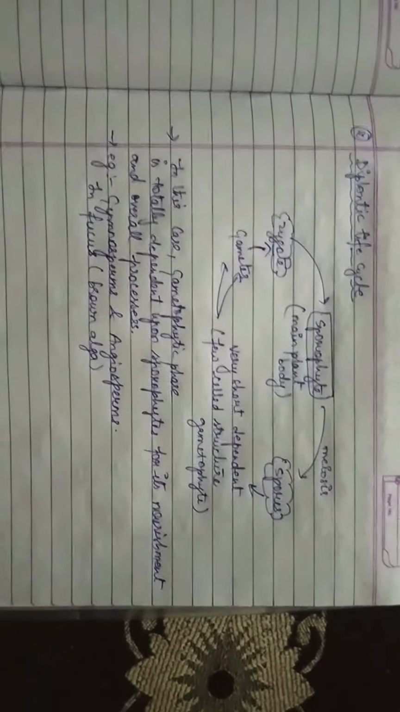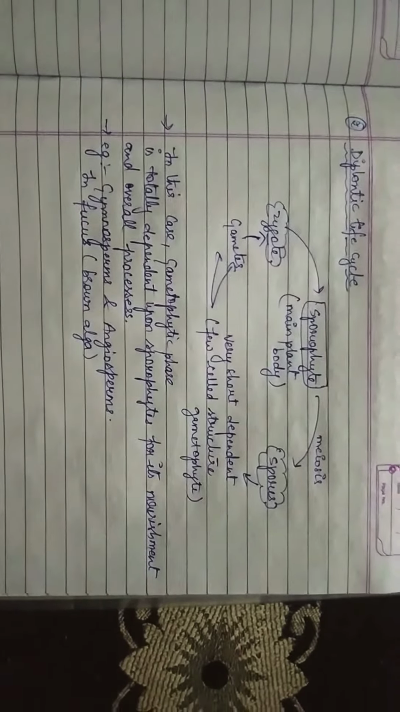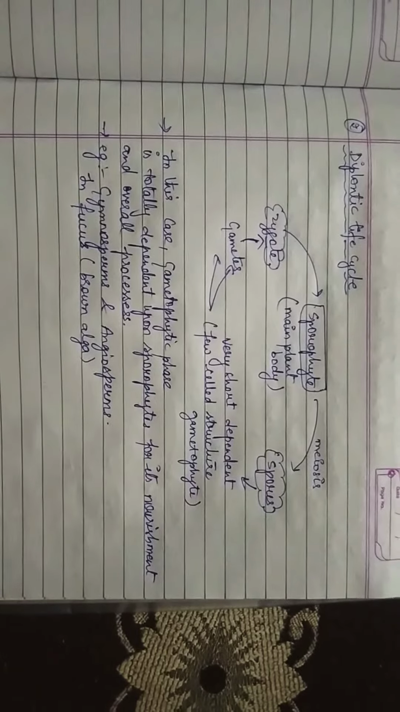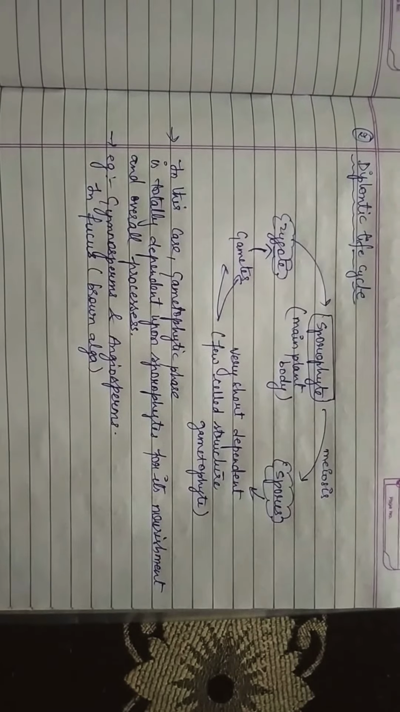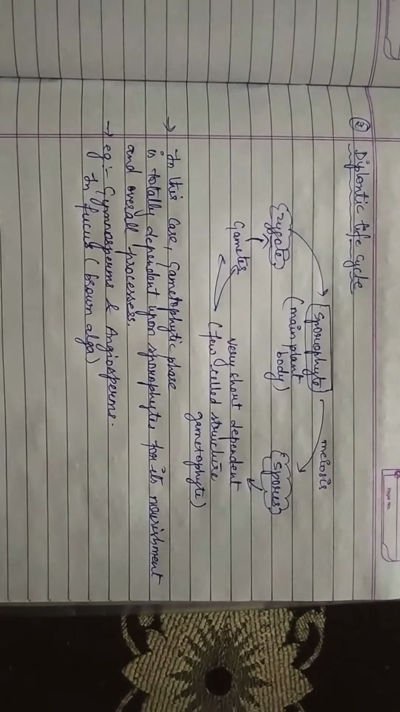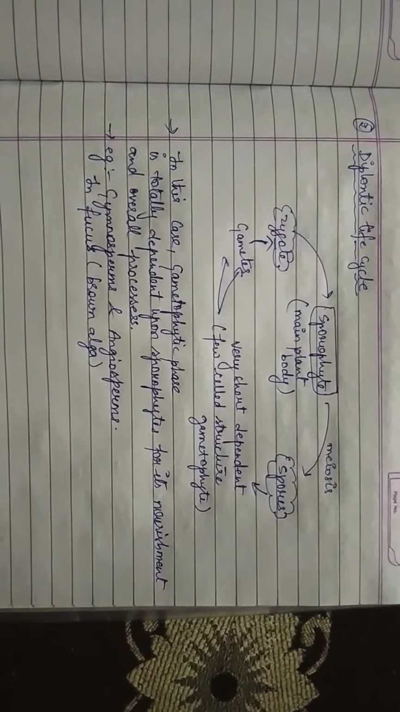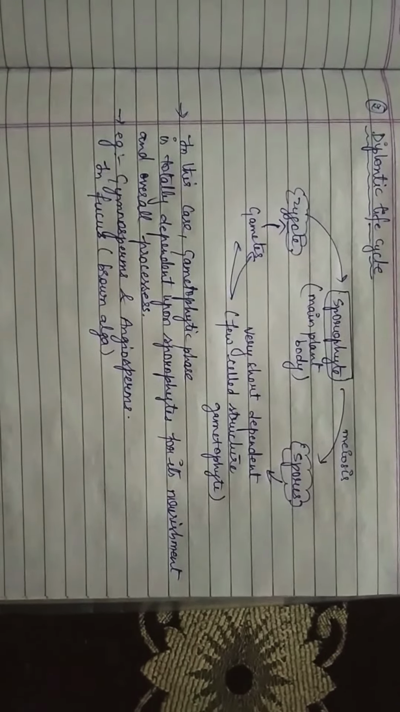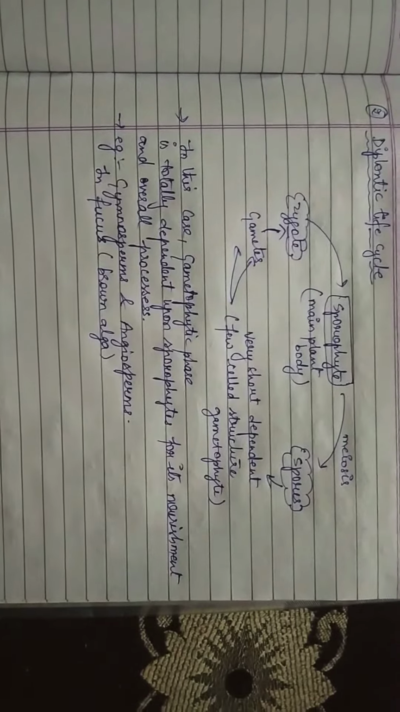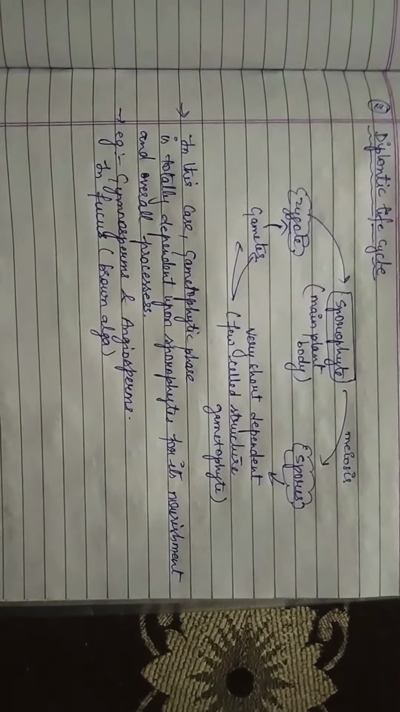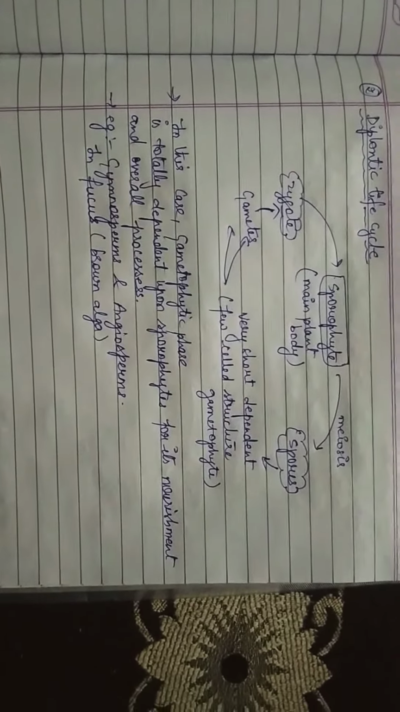Right. Next, we will talk about the second one, that is the diplontic life cycle. By seeing the name, you can easily make out that in this stage, the diploid phase is more dominant as compared to the haploid phase. And by now, you might know, diploid phase means we are talking about the zygote and the sporophytic phase, right? So that is more dominant, and the main plant body exhibits itself as a sporophytic phase, right?